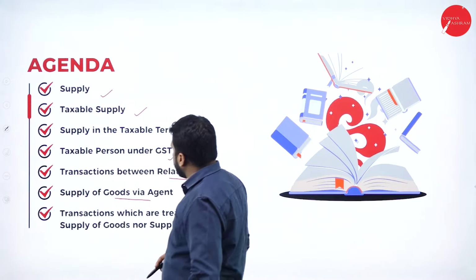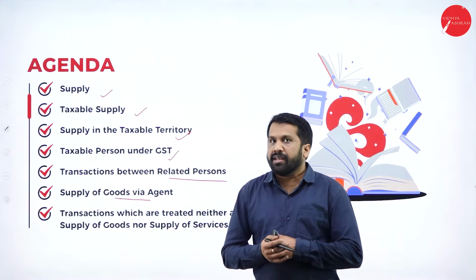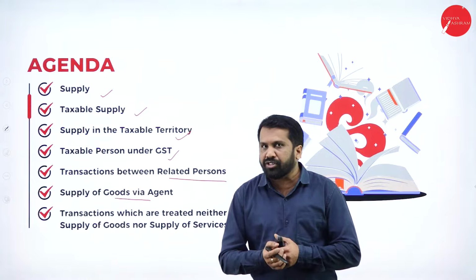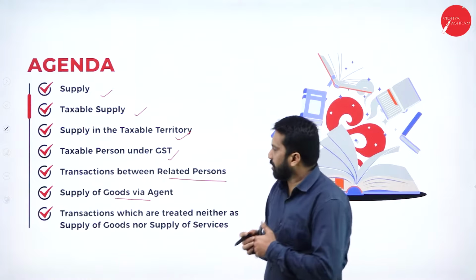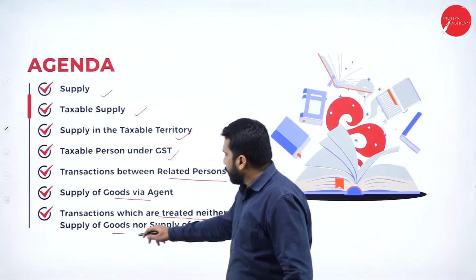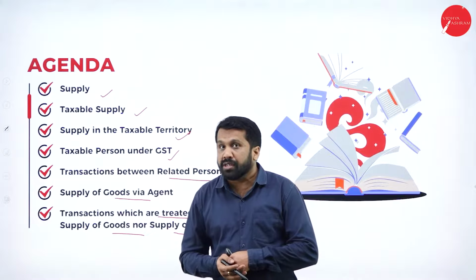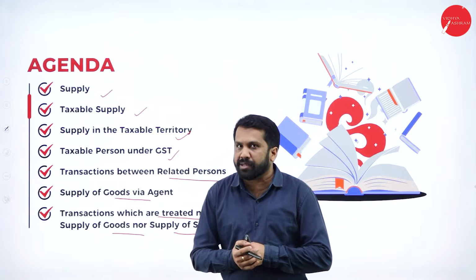Then supply of goods via agent. We have already learned that the person who works for commission is called an agent. Then transactions which are treated neither as supply of goods nor supply of services. Any agricultural goods we don't consider as taxable supply.